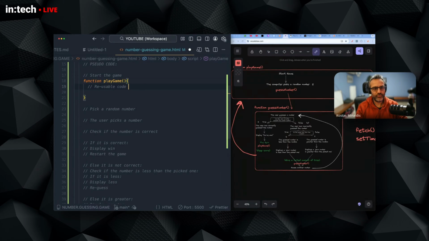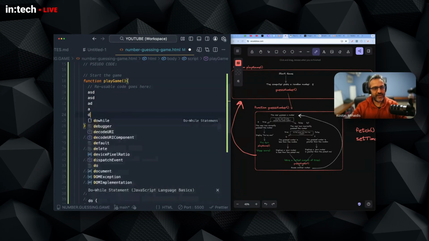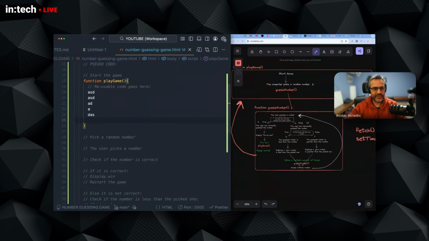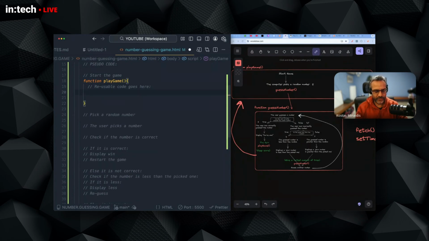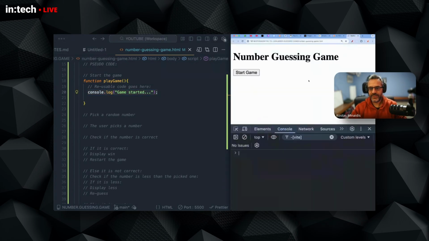reusable code goes here. So in here, we're going to write the instructions that are going to be reused, are going to be executed every time we call the function. So this will be some code. Let me console log something. Okay, so this is going to be the function that is going to run just one instruction, which is going to log something to the console. That's another reason why we need the console. And this will show game started over here in the console.